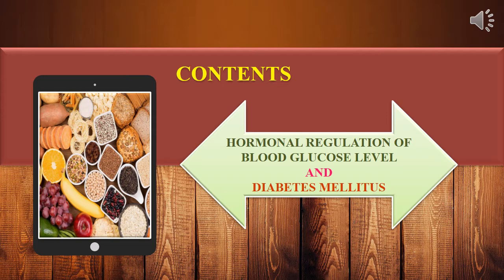Blood glucose is nothing but the carbohydrate present in our body, in blood. How this blood glucose is regulated through hormones, through metabolic pathways. How it is maintained, the normal level of blood glucose, and what are the disorders when abnormal levels of blood glucose are present in the body. That is going to be discussed today. So what are the titles? Hormonal regulation of blood glucose level and the disorder associated with carbohydrate metabolism, that is diabetes mellitus.